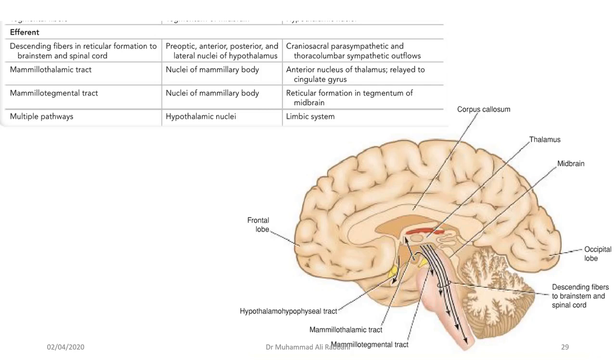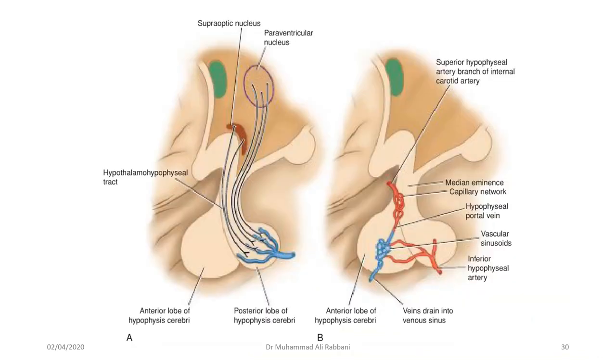Similarly, there is a mammillothalamic tract. They are the fibers that connect the memory processes to the thalamus, and they connect to the anterior nucleus of the thalamus. Then the mammillo-tegmental tract connects the mammillary body to the reticular formation in the tegmentum of the midbrain, and then there are multiple pathways to the limbic system that will be discussed with the limbic system. So here, in the spirit of connections, I have shared the picture again, but we have already discussed it.